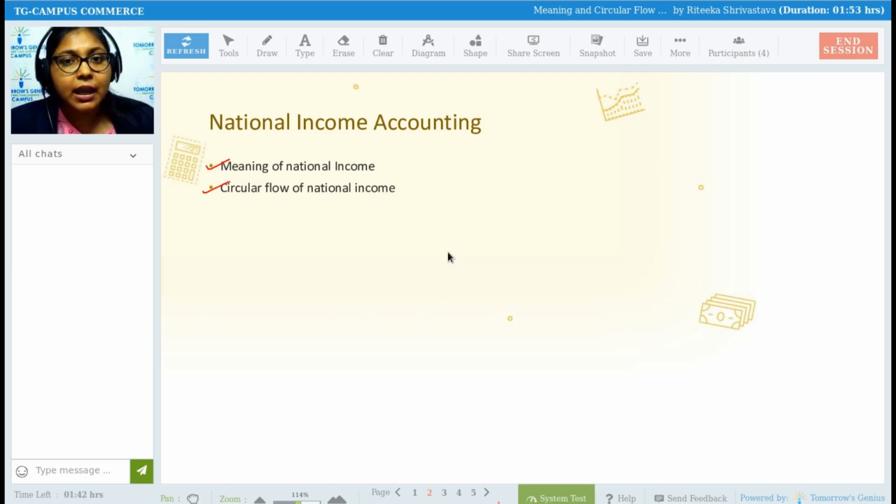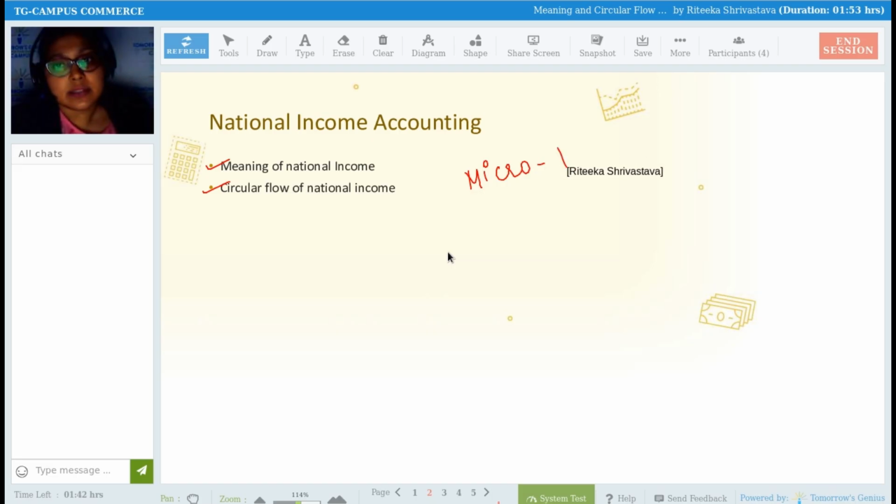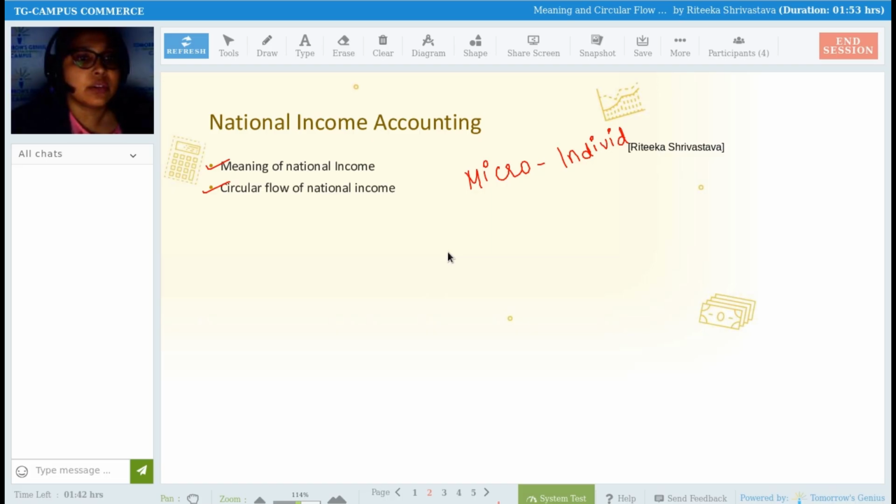So national income, as I said, under microeconomics, you all might have studied about individual income. I guess there is a power failure here. Let us continue till the time we can. In microeconomics, you would have studied what individual income is and how to analyze it.